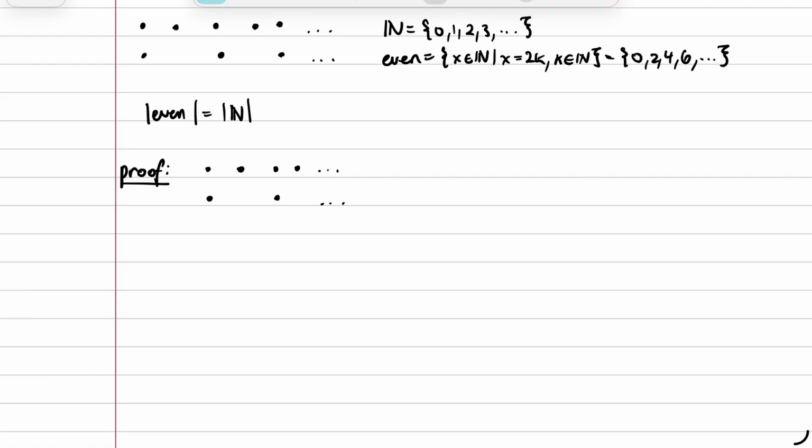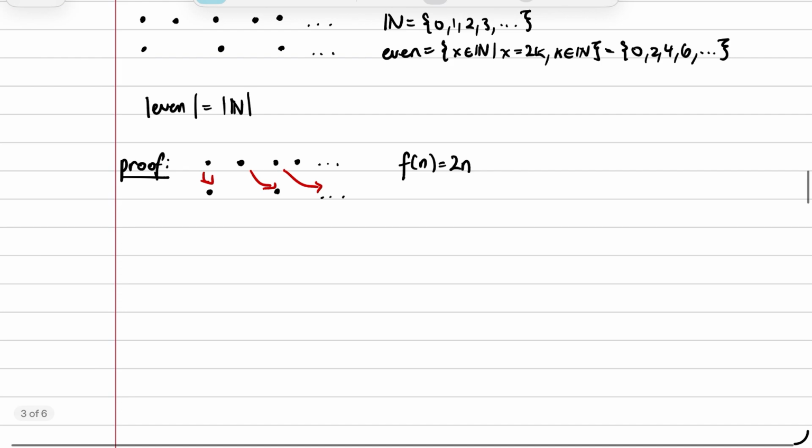We need to find a function that maps a natural number to an even number such that every single even number is taken account of. Let's try this. Essentially, we're going to take the first natural number and pair it with the first even number, and the second natural number with the second even number, and so on and so forth. If we continue this process infinitely, we will actually perfectly pair each number. The function we're using here is, simply put, f of n is equal to 2n, which takes a natural input and outputs an even number.